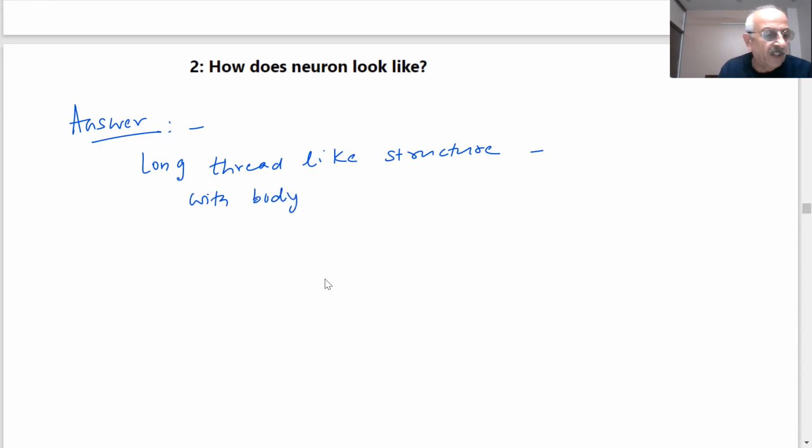The diagram is given in the book. You can see more details about it. It is a unit cell of which tissue? Nervous tissue. It is a unit cell of the nervous tissue.